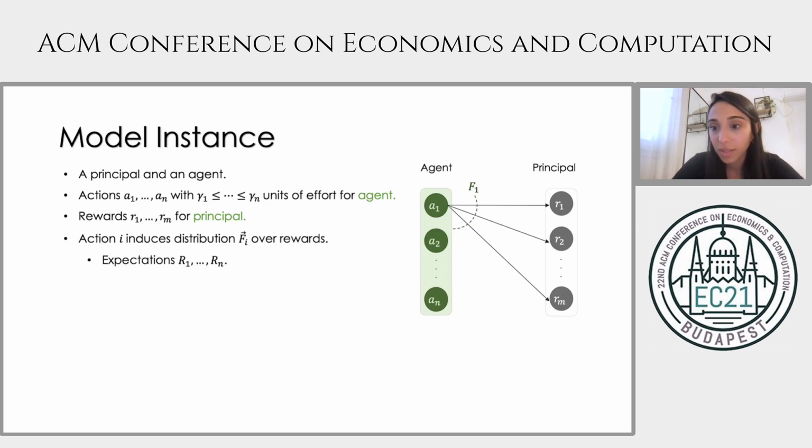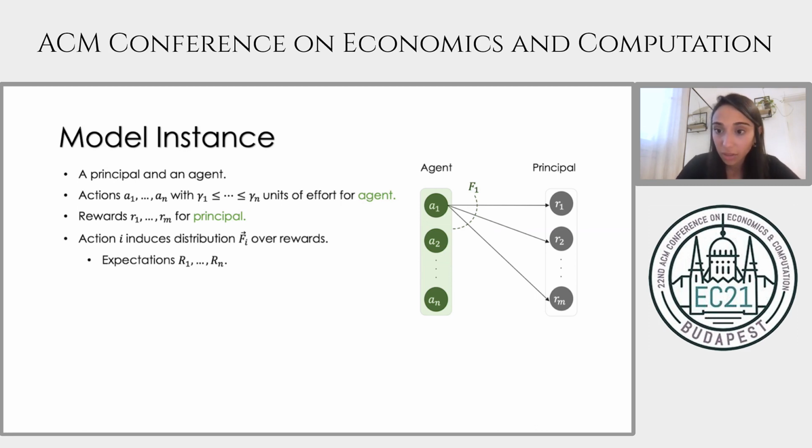So for the remainder of this talk, I'm going to get into the following concrete model and do some analysis. An instance of our model consists of 2 players, a principal and an agent. The agent has a set of n actions available to him. Action i requires gamma i units of effort from the agent. An action leads to one of m rewards for the principal.